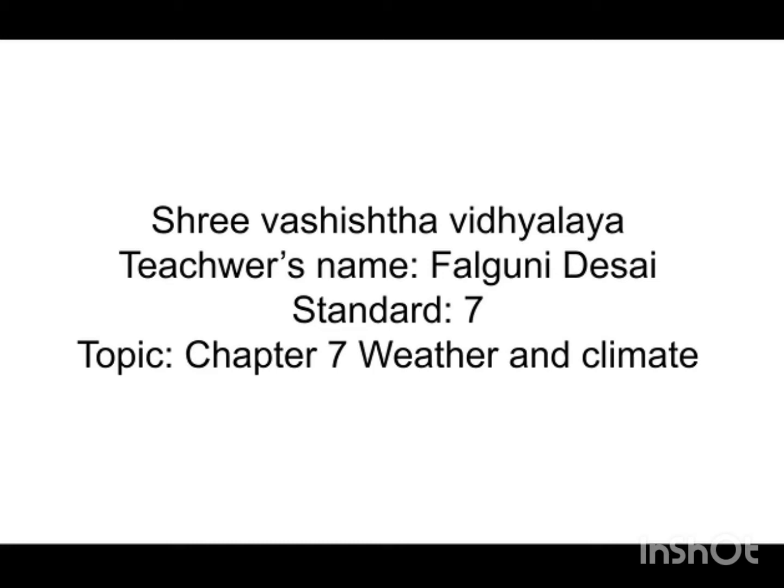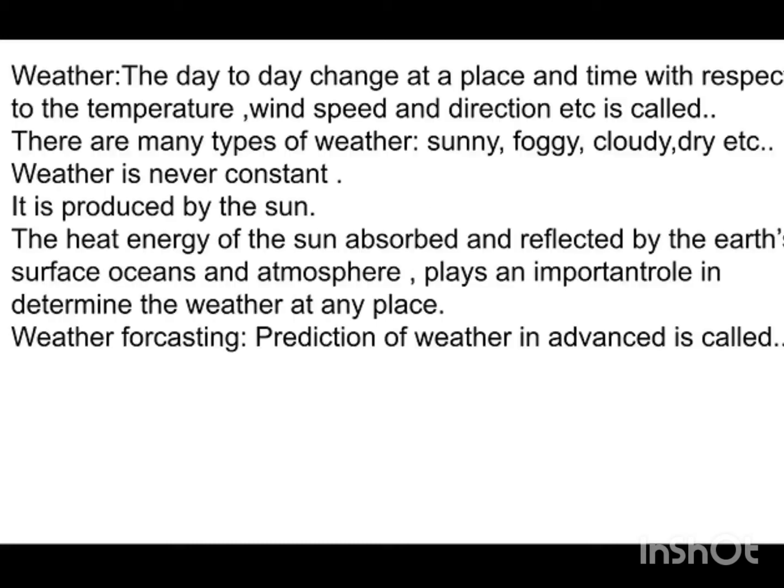Class 7, Weather and Climate. In this chapter, we will see the definition of weather, what are the types of weather, what is the condition of weather, and how it has been produced. And the next one is what are the necessary criteria for what reason weather has been created, and what are the predictions that we will see.